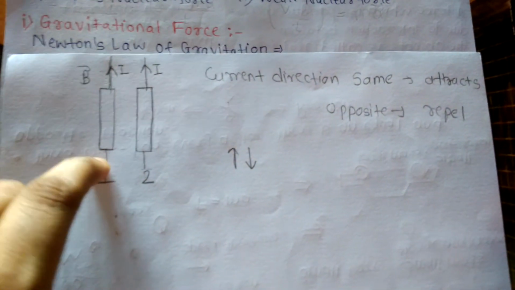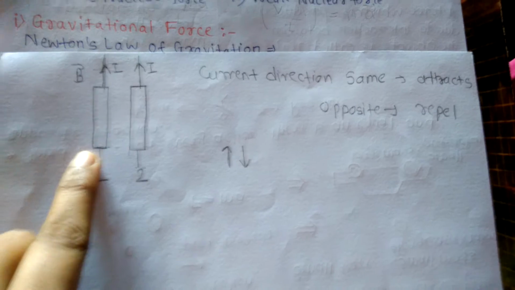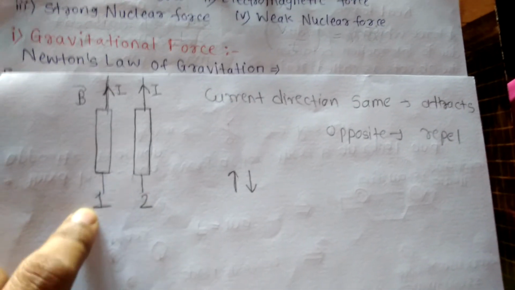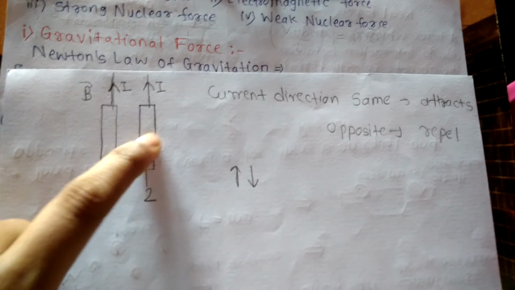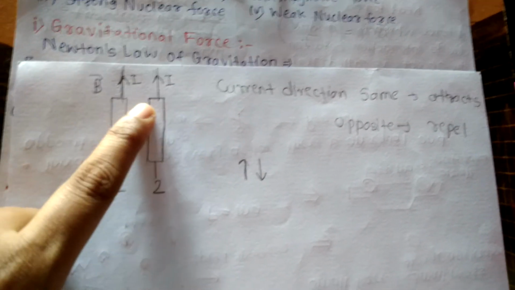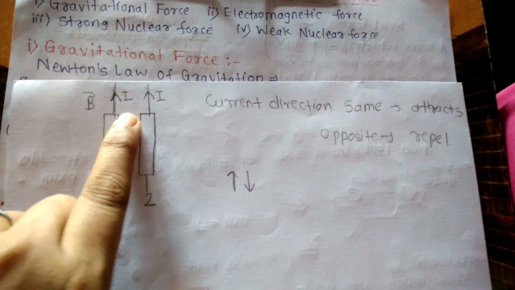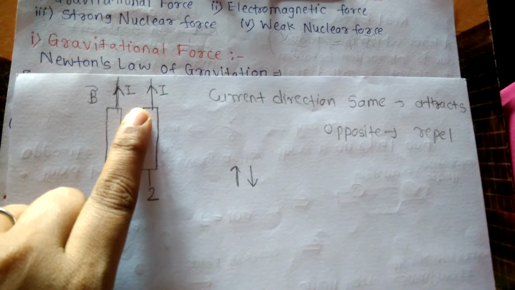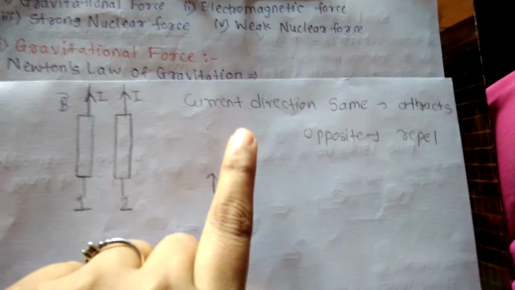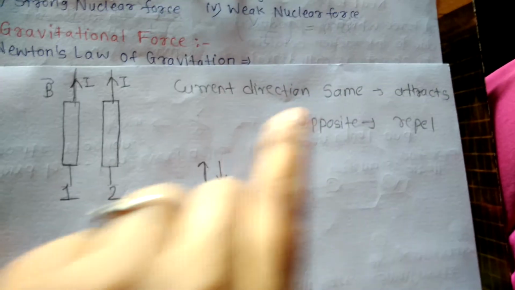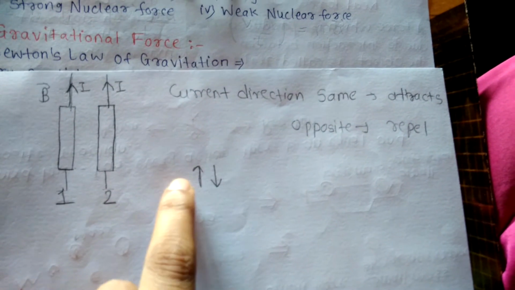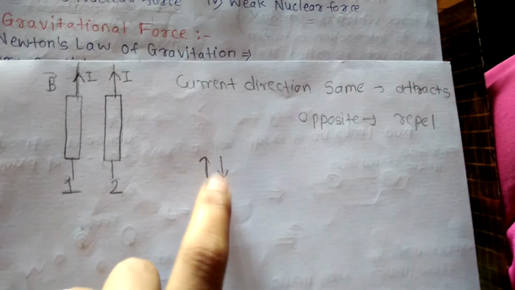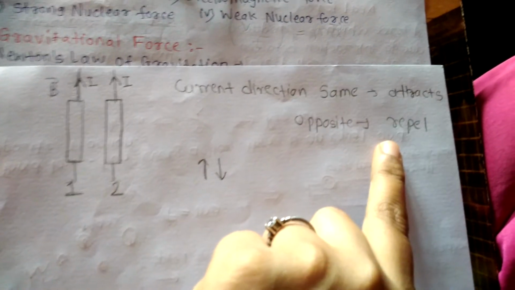Suppose these are the two parallel conductors. Suppose the first conductor produces a magnetic field of intensity B and the magnetic force acts on the second conductor, and I is the current flowing through these two conductors. If the current direction in both conductors is the same, they attract each other. Whereas if the current directions are opposite, they repel each other.